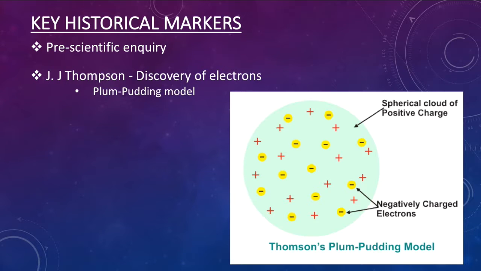With this new discovery, Thomson went on to suggest the plum pudding model as the structure of atoms. He suggested that atoms were divisible and the negatively charged particles, which were later referred to as electrons, were distributed in a sea of positive charge. Thus, the electrons were the plum and the pudding the sea of positive charges. At this point, the atom is now divisible and no more the smallest indivisible thing.